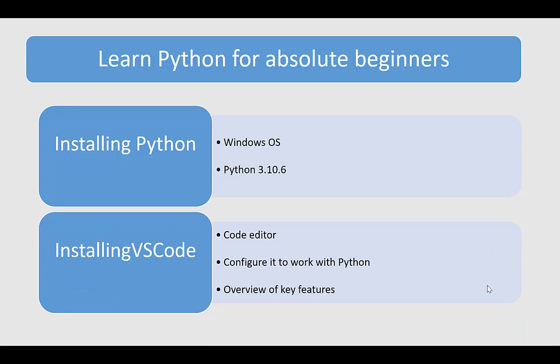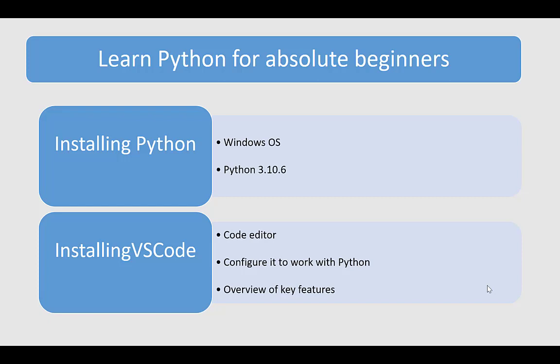For installing Python, we need an operating system like Windows 10, and after the operating system we need software which we can download from the website. I will show you in the demonstration later on. And after downloading the Python software, we need a code editor. So we are installing Visual Studio Code. For any programming language, we need a code editor in which we write our code, check our programs, debug our program and modify our program.